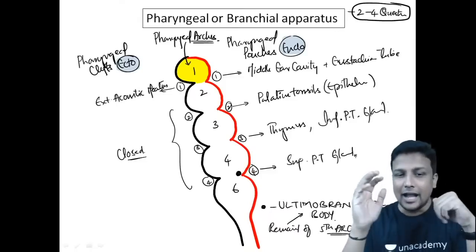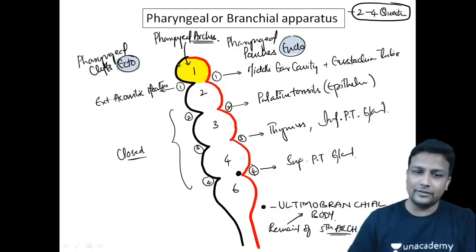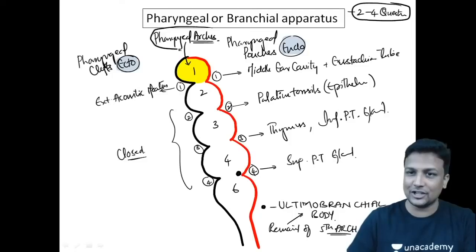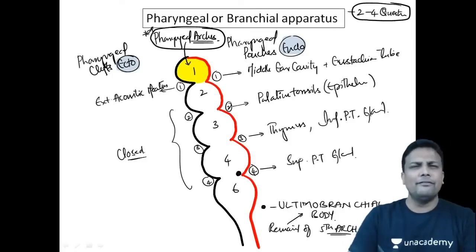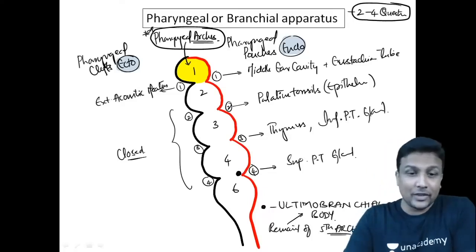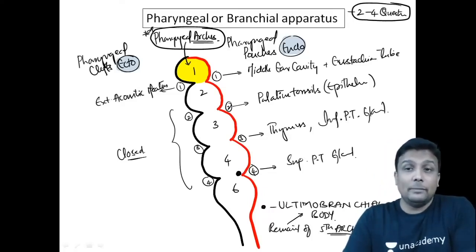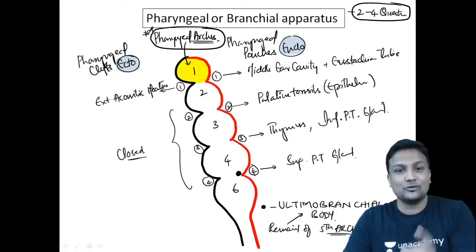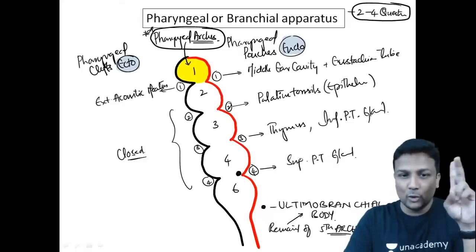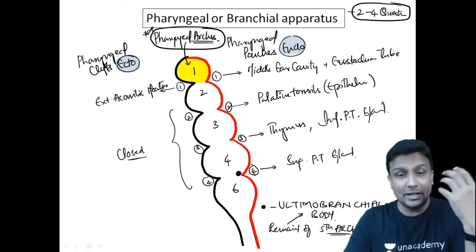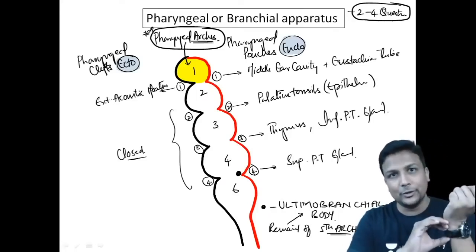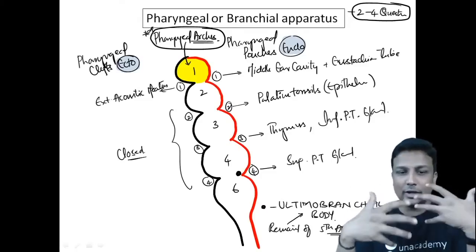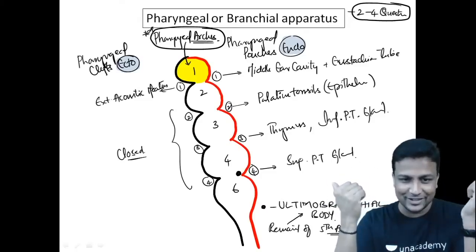Derivatives done. And now, my dear friends, welcome to your favorite, that is nothing but arches. Accha yaar thoda sa na dimaag lagao. Apply some common sense here right now. Pharyngeal arches, they are actually formed from where? Mesoderm. Yes, mesoderm is the one which is going to form your muscles. Yes, your bones, your ligament, the connective tissue is formed from mesoderm, guys. Muscles and the bones, the ligaments, all of them are going to be formed from the mesoderm. Is it okay? Fine here.